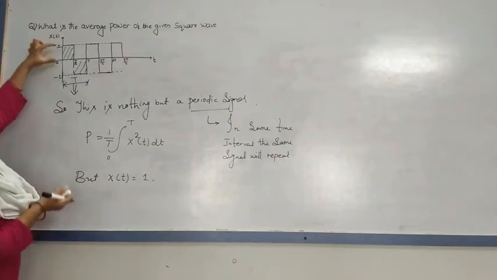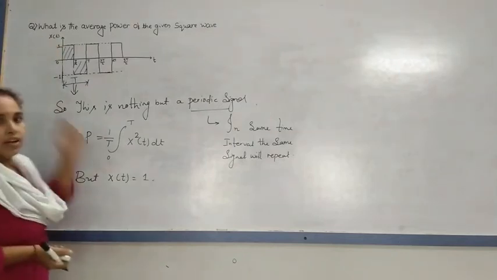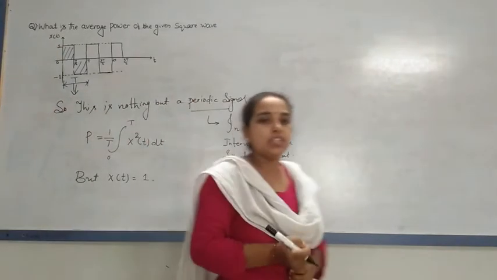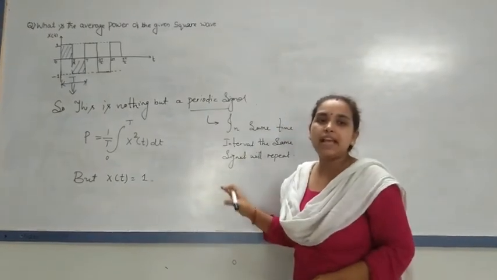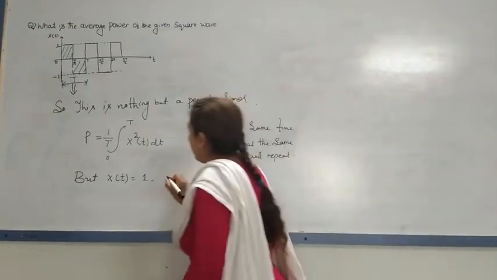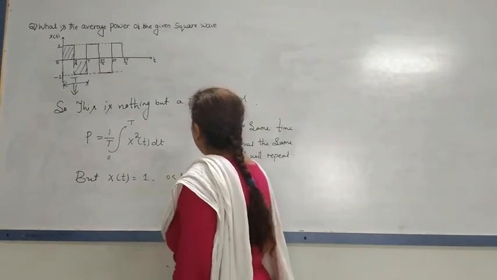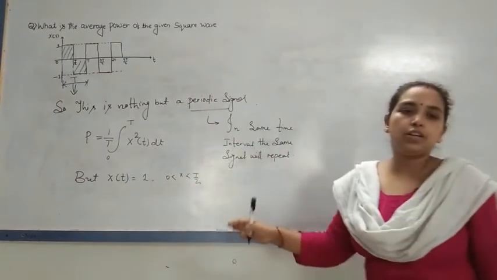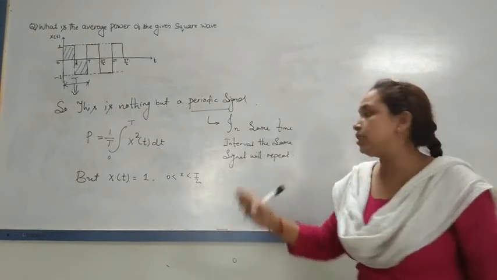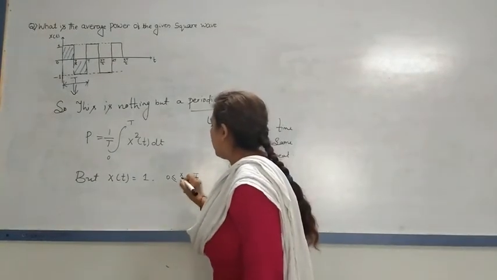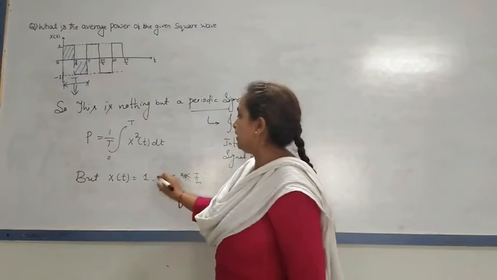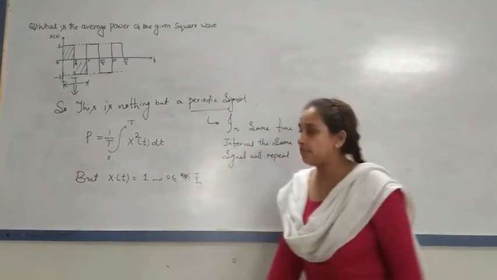I will write the condition as 0 is less than or equal to t and t is less than T upon 2. This is the condition of x of t.